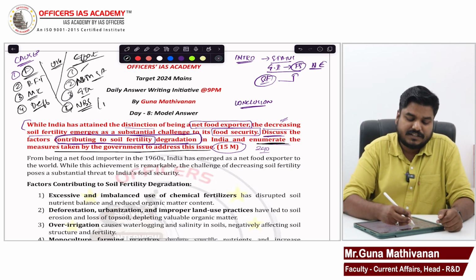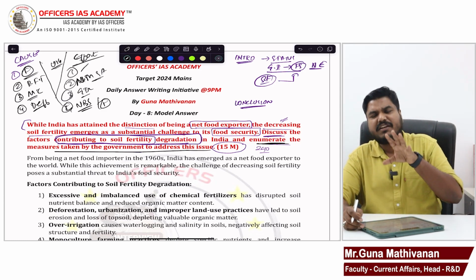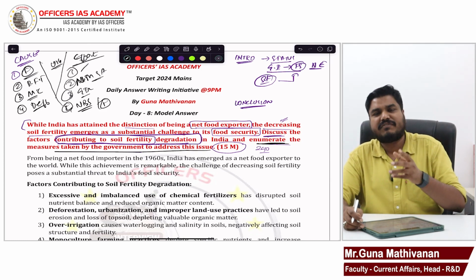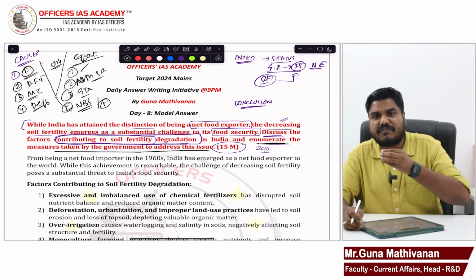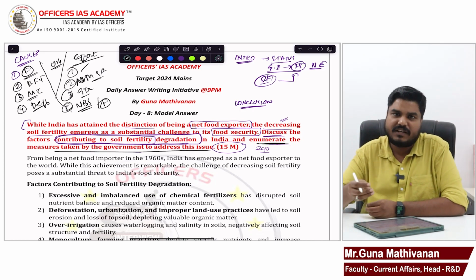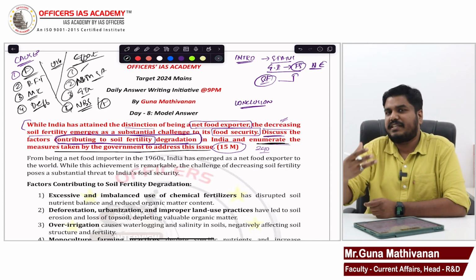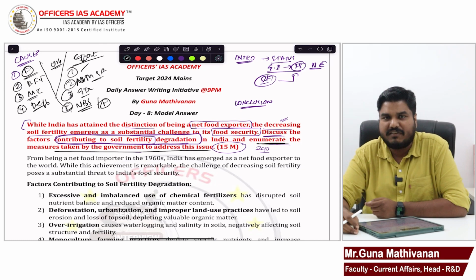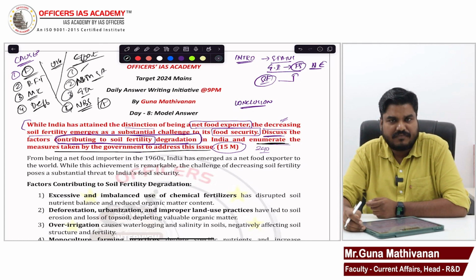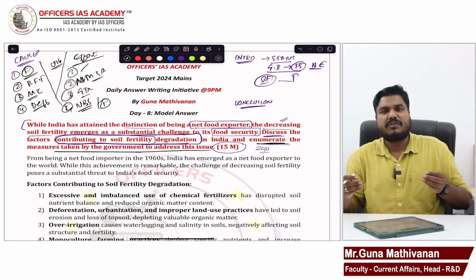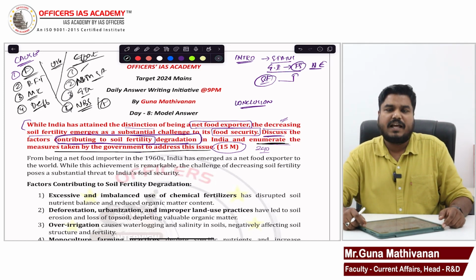The government has Krishi Vigyan Kendras in every district, a training center for farmers. Through the training centers, the government teaches the right farming techniques in each area that will help soil fertility. Like that you can list 4 to 5 efforts taken by the government. After that you can give a basic conclusion. Any conclusion you can give, and you can finish the answer.